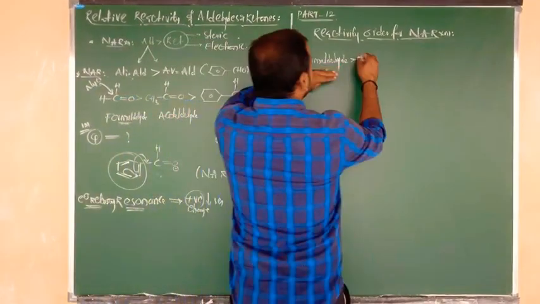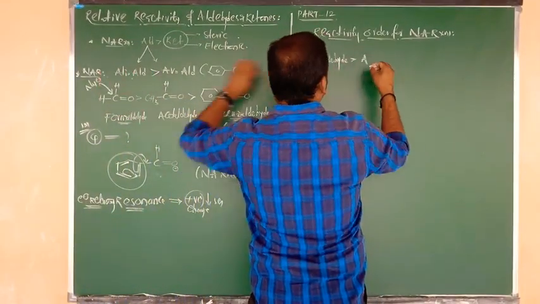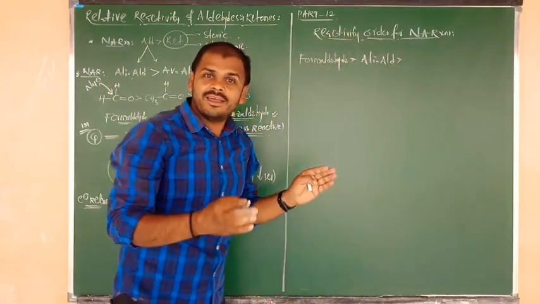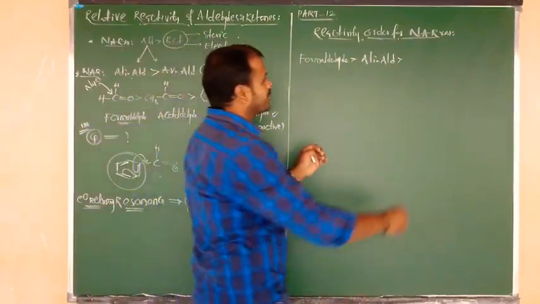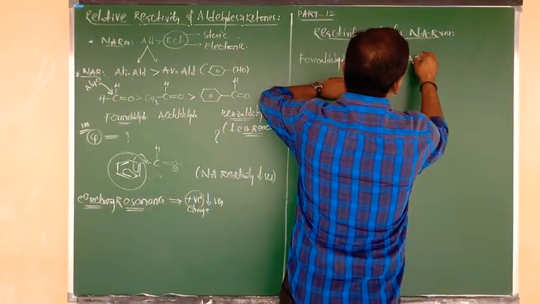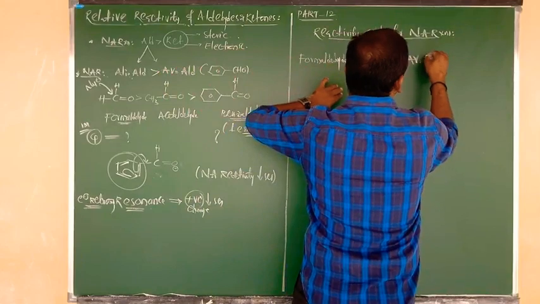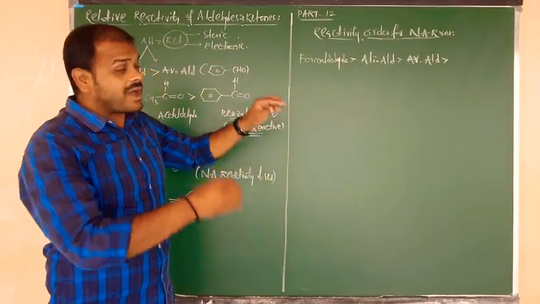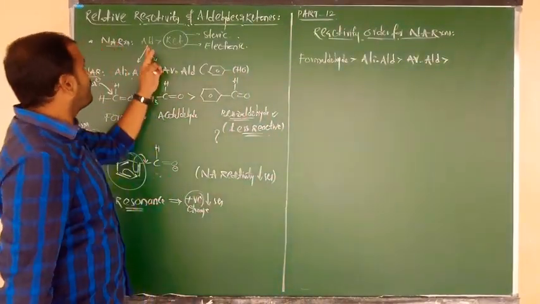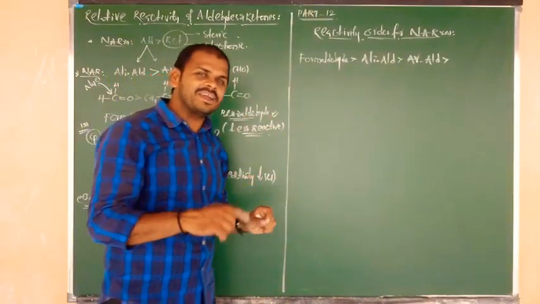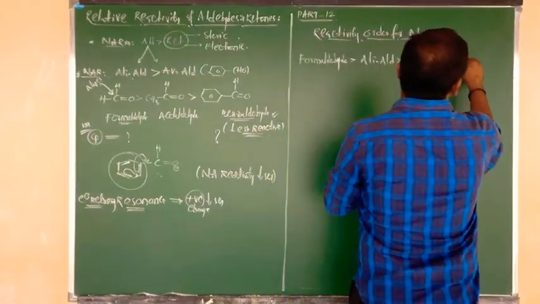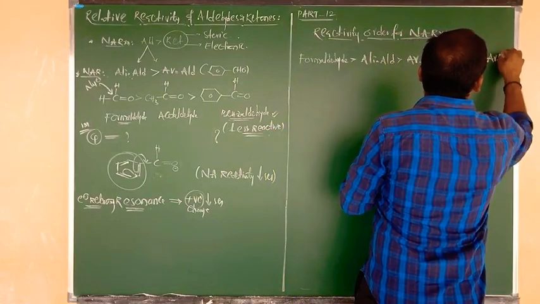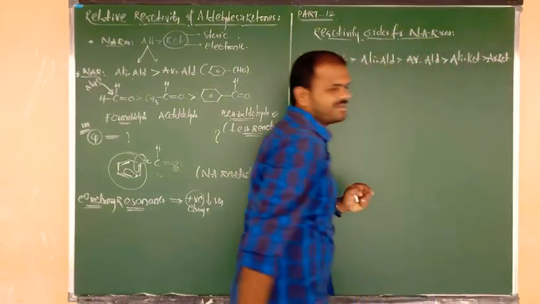Next, after formaldehyde, what do we have? Yes, just now I told you, that is nothing but aliphatic aldehydes, I mean acetaldehyde, propanaldehyde, butanaldehyde, like that. Next, after aliphatic aldehyde, what do we write? Yes, aromatic aldehyde, where we have to take a benzene ring. After completion of the aldehyde category, we have to go for ketones. Again in ketones, what do we write first? Aliphatic ketones are more reactive. After that, aromatic ketones, like acetophenone.